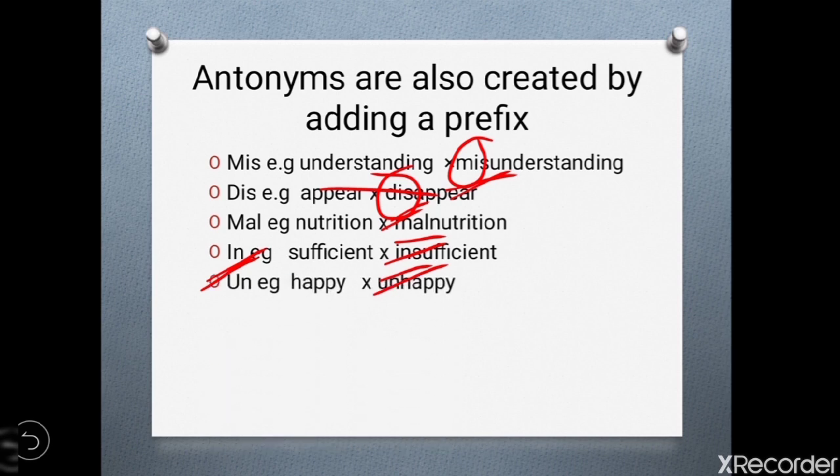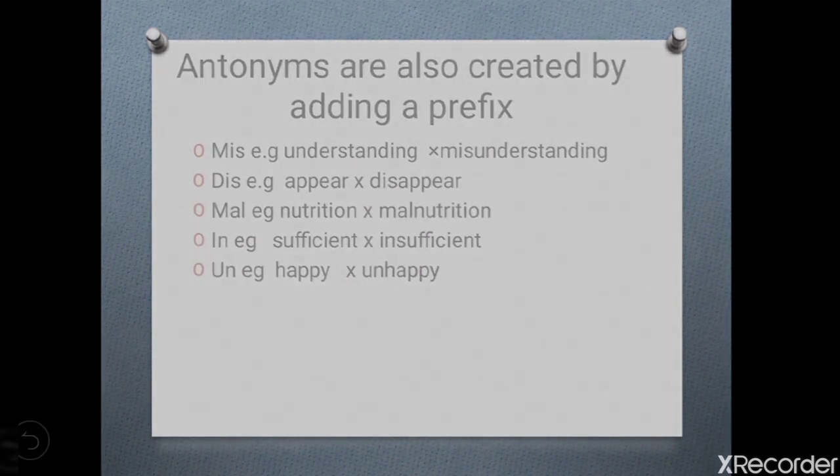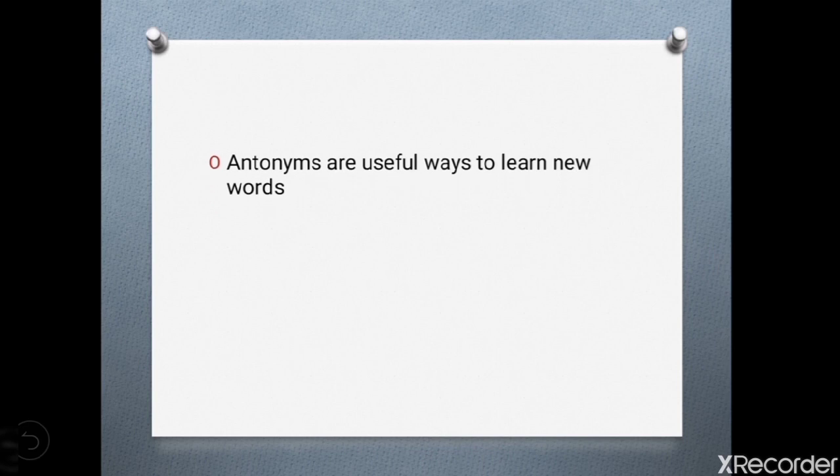Next, happy. Here we have used un, so happy, unhappy. Through un we have created the antonym of happy. So, through mis, dis, mal, in, un, by these prefixes we have created antonyms of these words. Antonyms are useful ways to learn new words and it enriches your vocabulary.